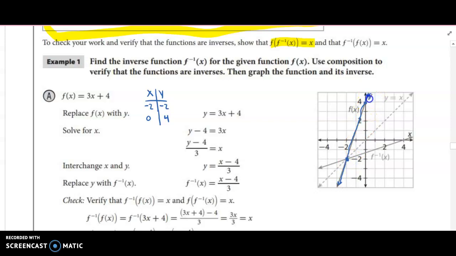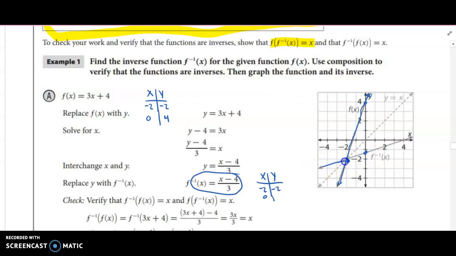So that's the original function. And then this is the other one. And to graph this one, we'd make another table. We could use the same points if we wanted to. It doesn't matter. So if we plug in negative 2 here, we get negative 2 minus 4. Negative 2 minus 4 is negative 6. Negative 6 divided by 3 is negative 2. So there's this one. And then plug in 0, we get 0 minus 4 is negative 4. Negative 4 divided by 3 is like a little less than 1.5. So 0 here, a little less than 1.5.